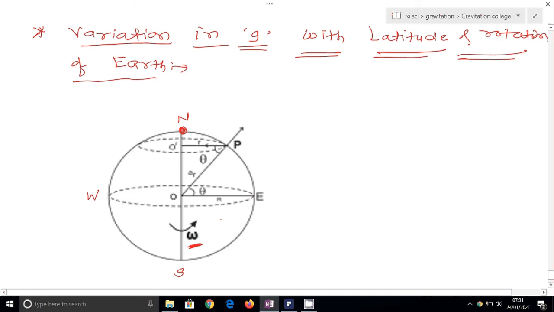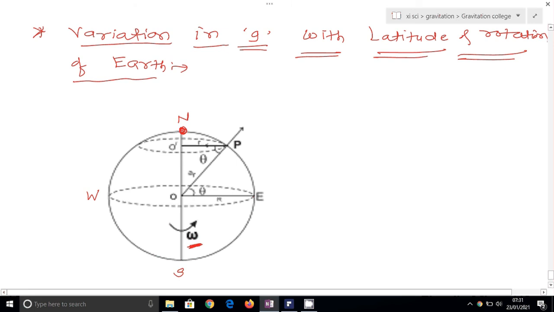Hence every point on the earth's surface moves in a circle parallel to the equator. When the earth rotates from west to east around the polar axis, suppose P is a point on the earth; when the earth rotates, that point P also revolves in a circle parallel to the equator, except at the poles.